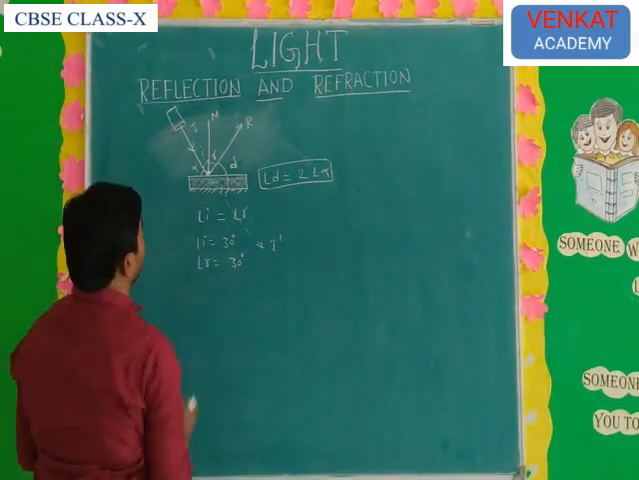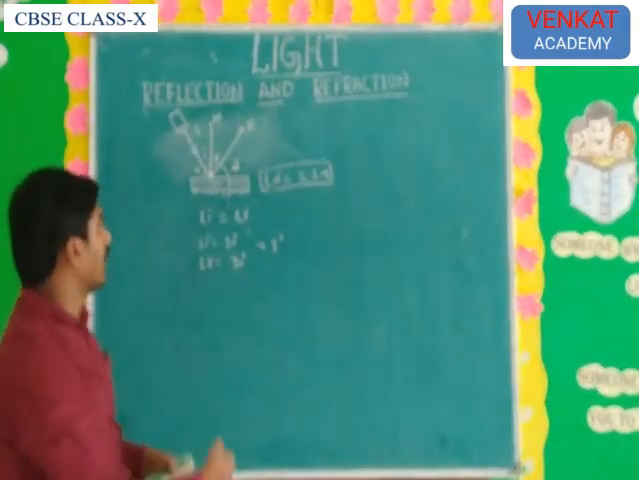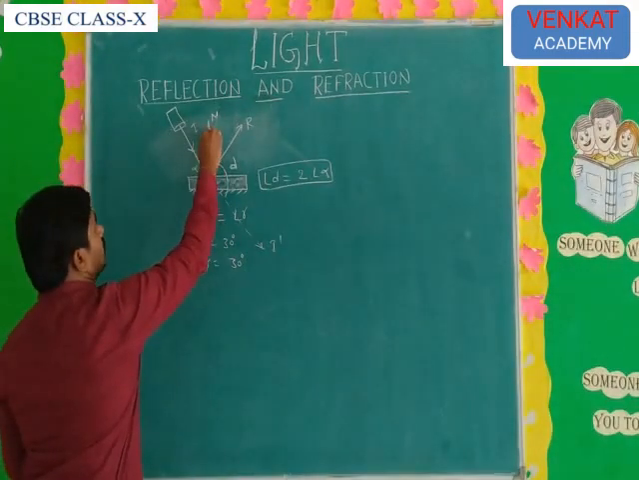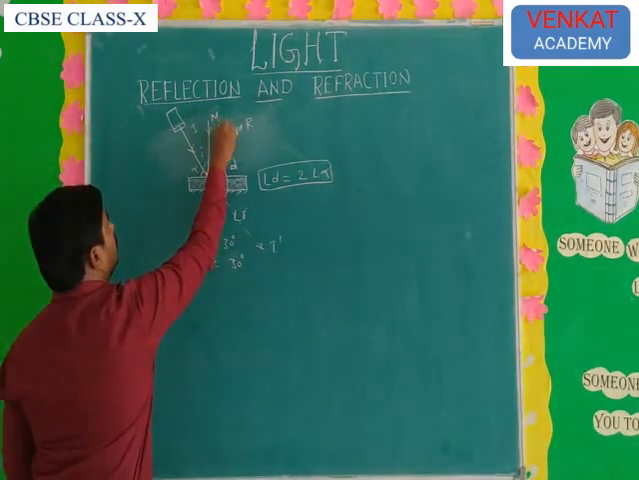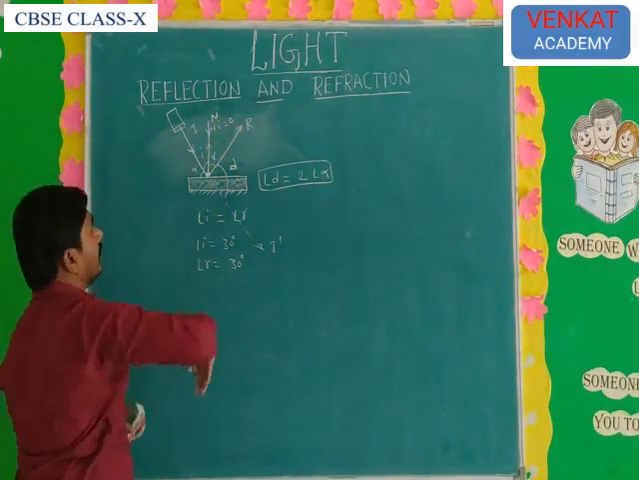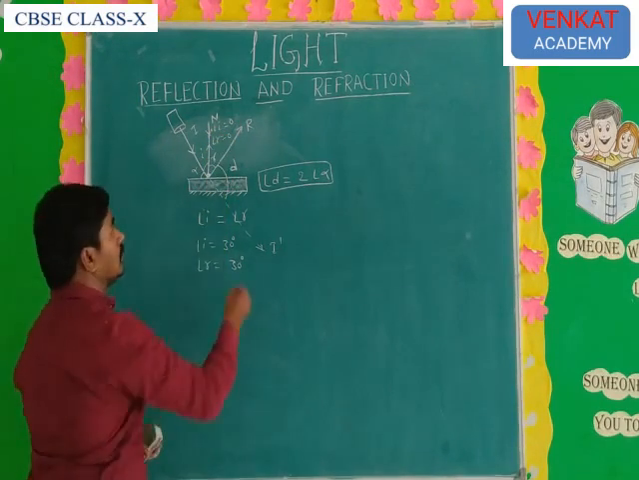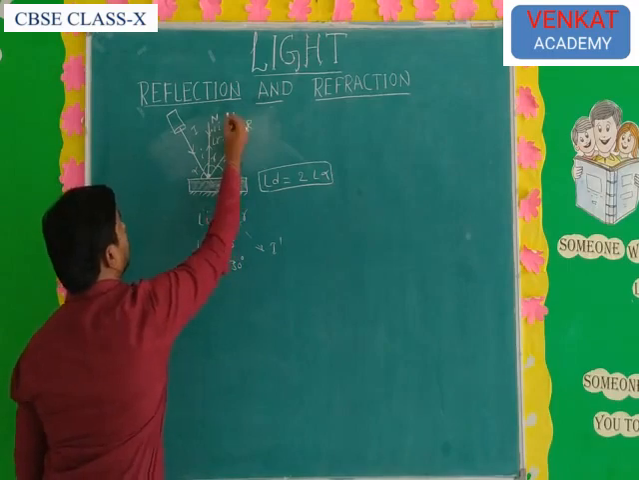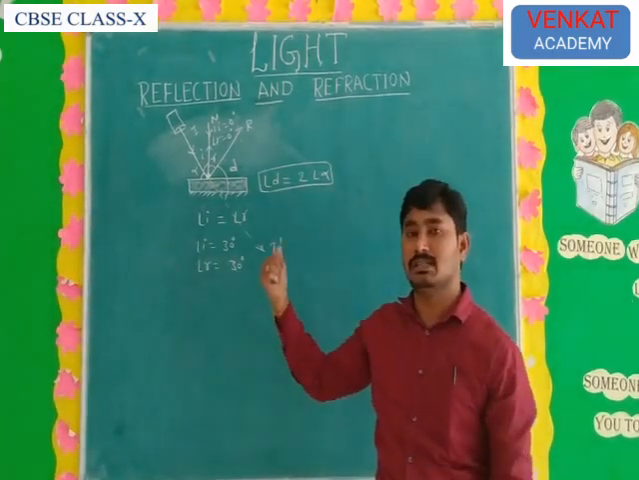Next, one more important point: if the light ray goes in a straight line, along the normal, what happens? Here angle I is equal to 0, and it is reflected along the same path, which means angle R is also 0. So both angles are 0 degrees. Understand? This is the reflection.